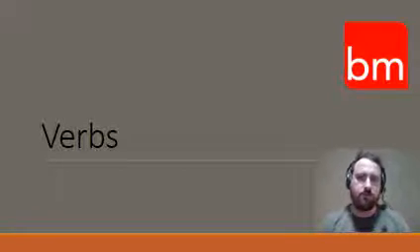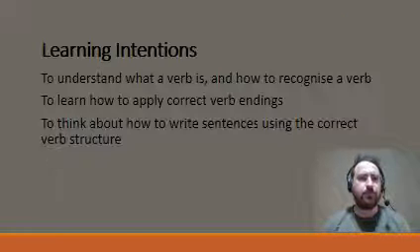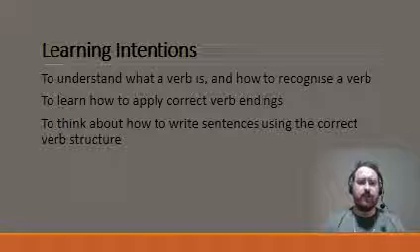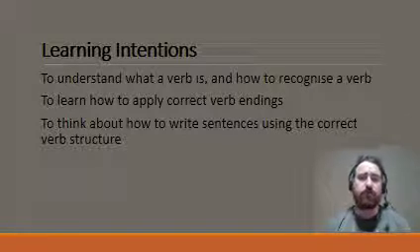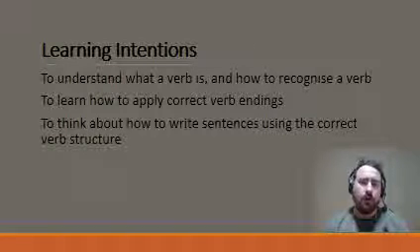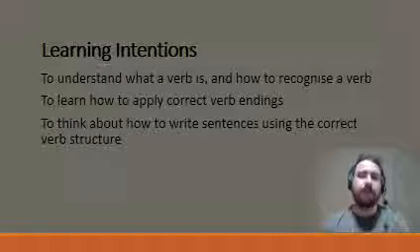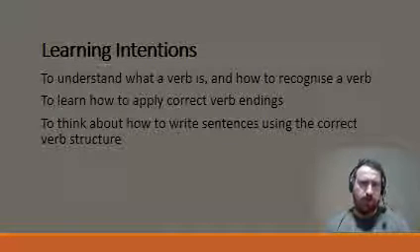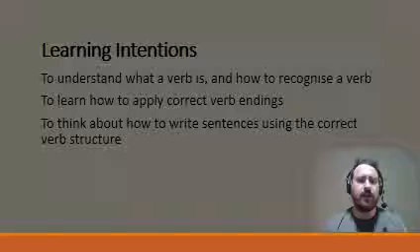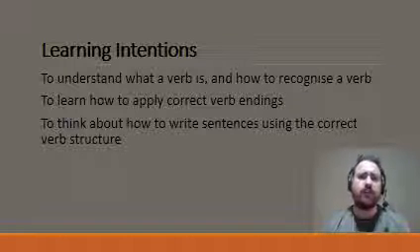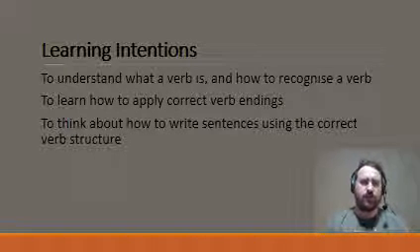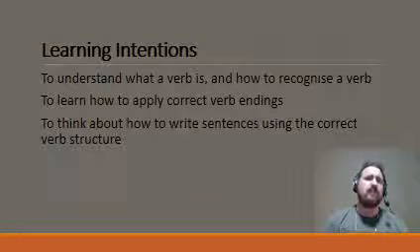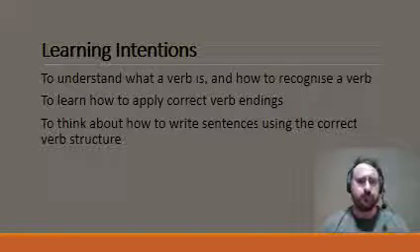Today we are going to take a little bit of a look into verbs. So our learning intentions for today are to first of all recognize what a verb is. So if we look at a word in German or in English, we can recognize what a verb is. We're going to look at how to do a process called verb conjugation, or verb endings, put simply, and we're going to look at how to write sentences using the correct verb structure. So that's the correct verb endings and the correct sentence structure in German.